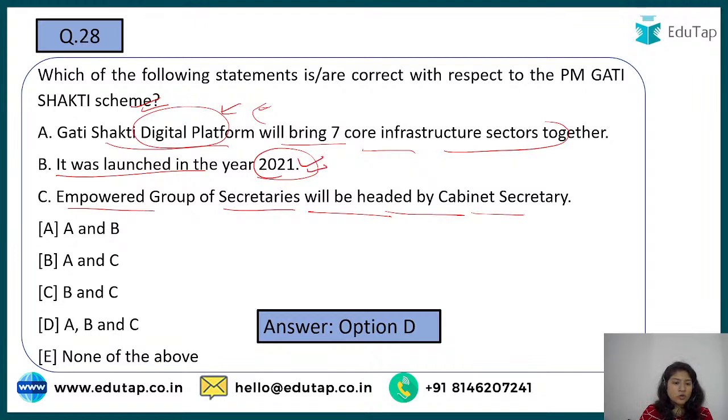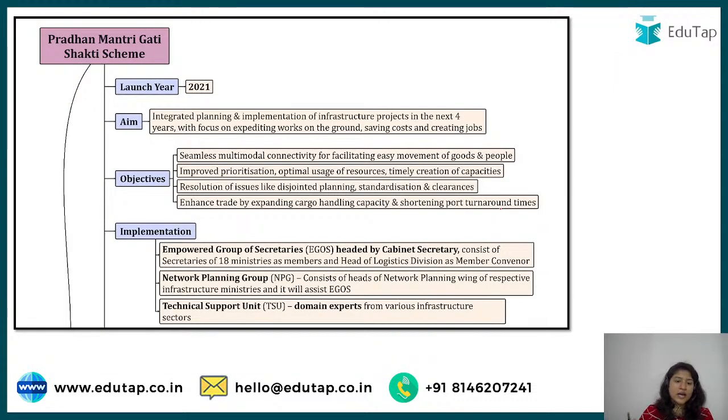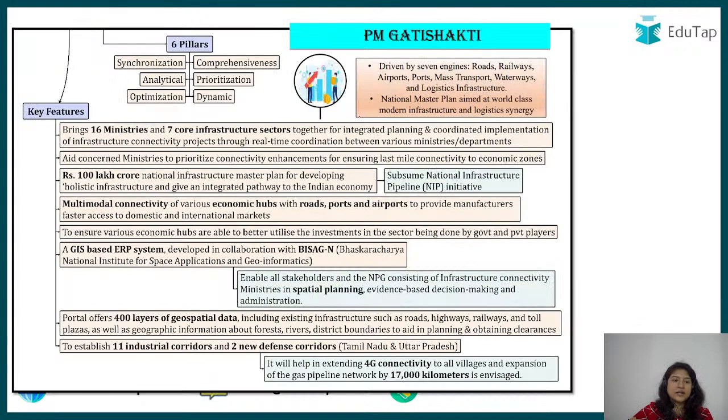The second one I've already told you: there would be one person leading the others, so the cabinet secretary will be taking care of that. Here is everything that you need to know: 2021, integrated planning and implementation of infrastructure projects. All the projects that were there were integrated. That is the basic understanding of this scheme.